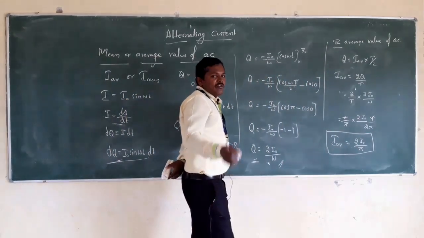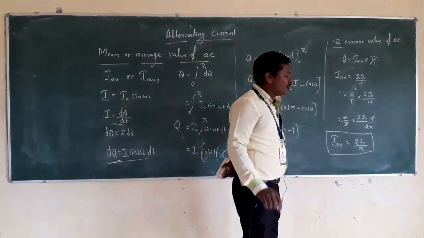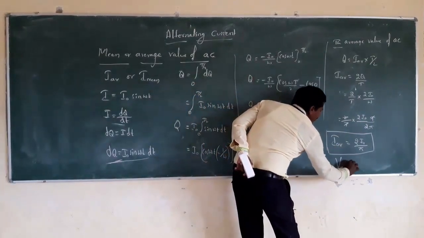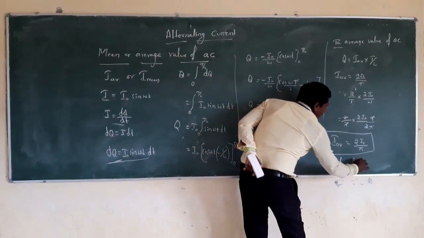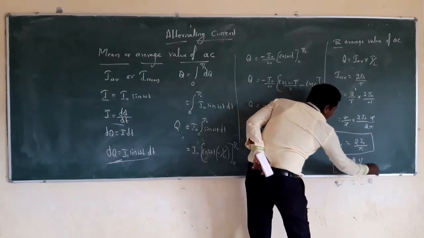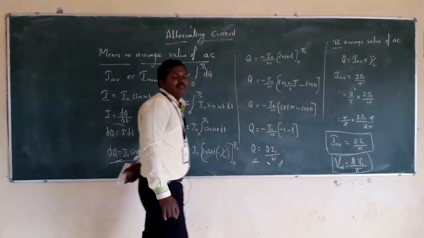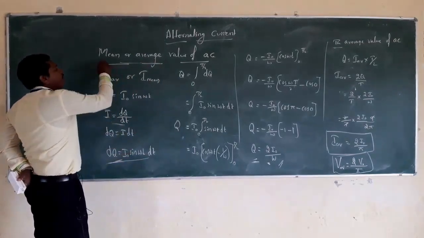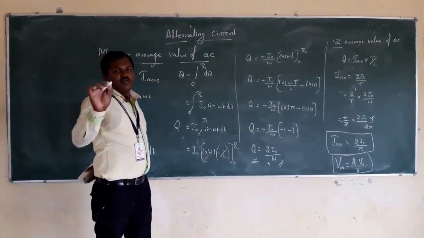Similarly, the average voltage can be written as 2 times V naught divided by pi. This is the expression for the average value of alternating current and the average value of alternating voltage.